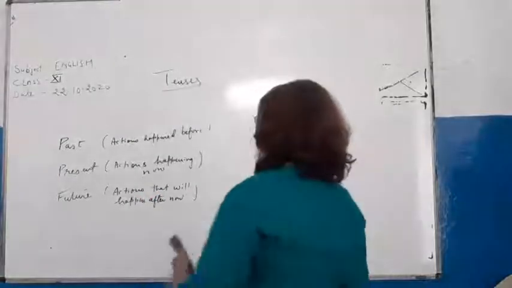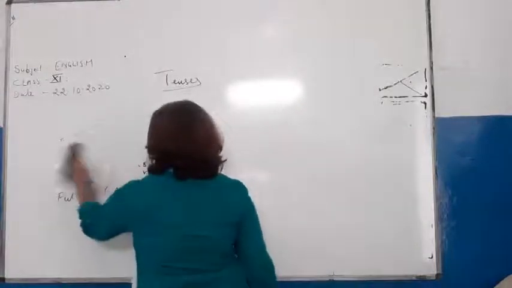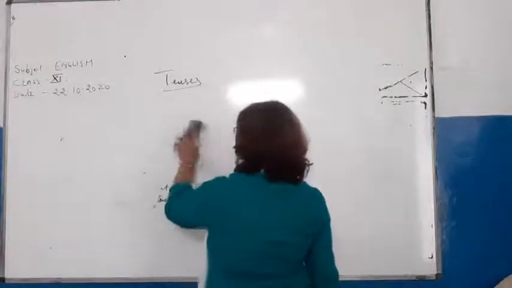So the form of a verb which shows the time of an action, I have just written here. Now, the degree of completeness of an action.